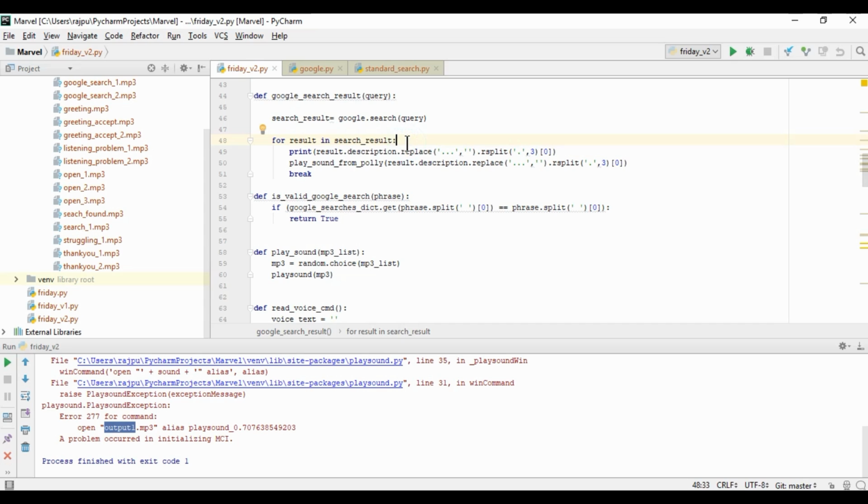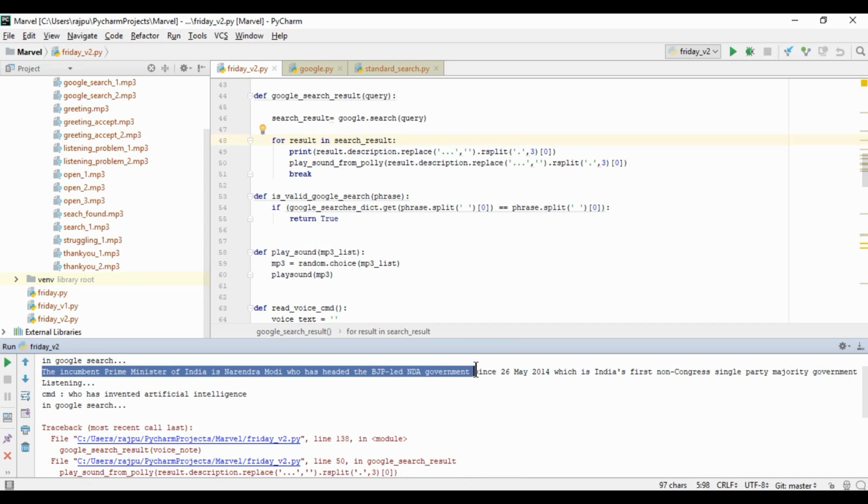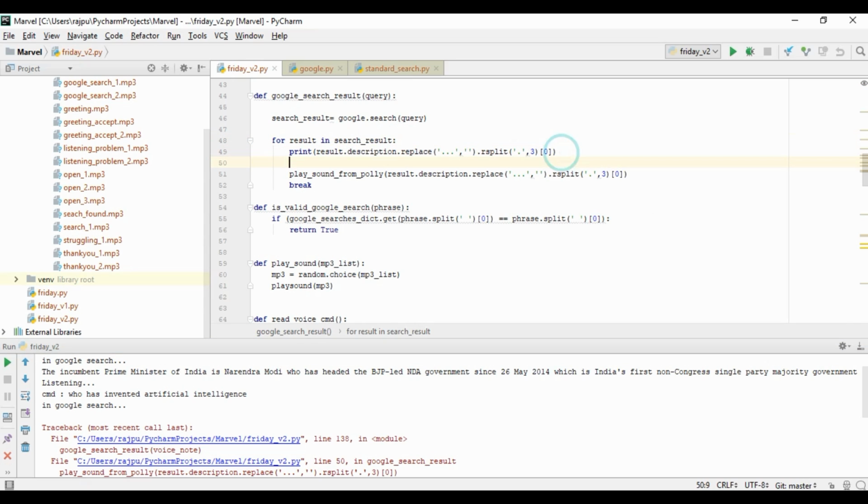So I'll do one thing. This is the text or response which is printing, but here we got nothing. So it's coming blank. So let me just do here, if this description result is not blank. Yes, right. So let's run this.